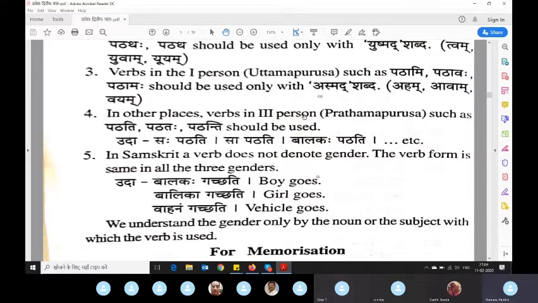So right now, since the number of padas is more, you need some different way of arranging. The Sanskrit people used different ways of arranging, because if they start arranging words starting from A, then it may go to 4 books, and people will have to buy all editions to see the words which start from E. So instead of the first word, they started looking at the end word.